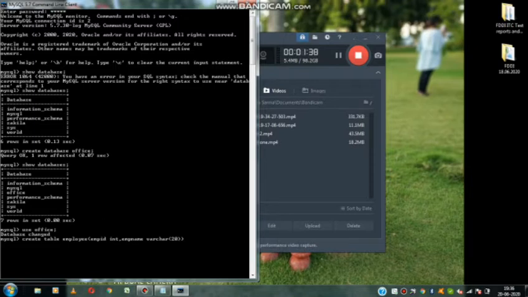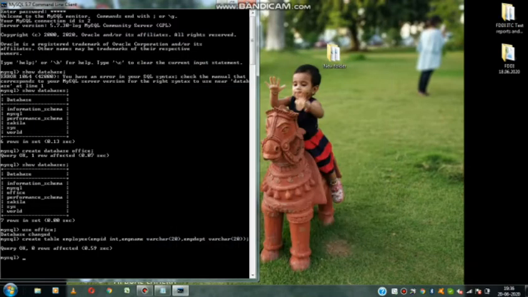For varchar we have to give the size. The maximum size of varchar is 255 characters, but here I have given my size as 20, comma. Next one, employee department. Employee department I am also taking as varchar. Semicolon. Now it is showing query OK, 0 rows affected.